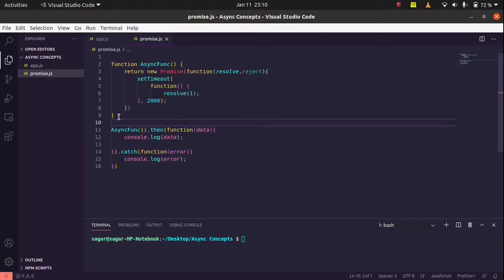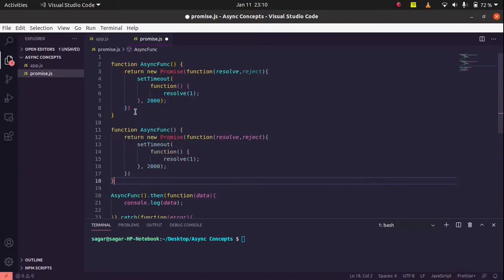So right now we have one asynchronous function. I will copy the same function, paste it down below, and rename it as async_fun2.